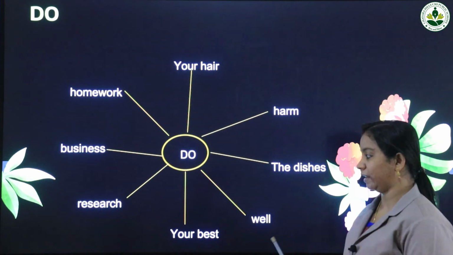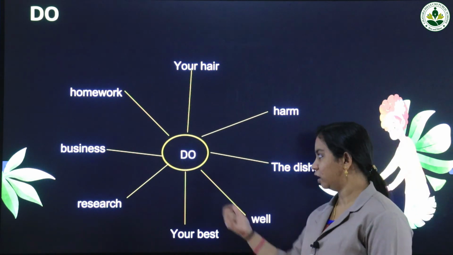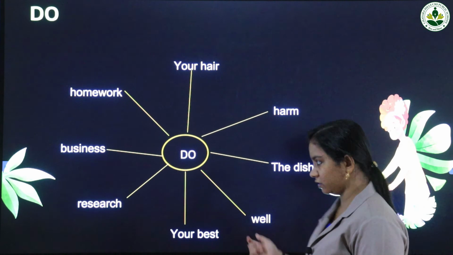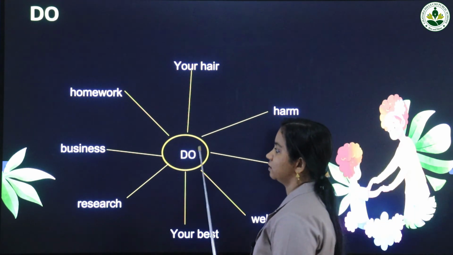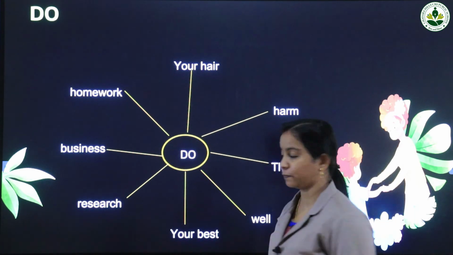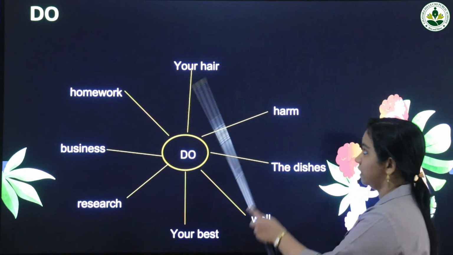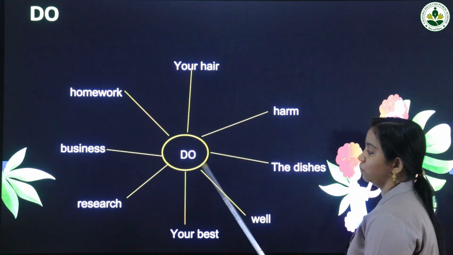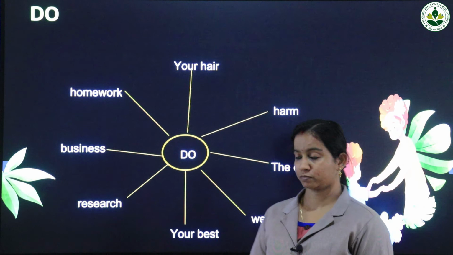Do well. We used to say this, right? Do well, do your best. We used to say all these phrases, right? Do research, do business, do homework. So these many words can be combined with the verb do.